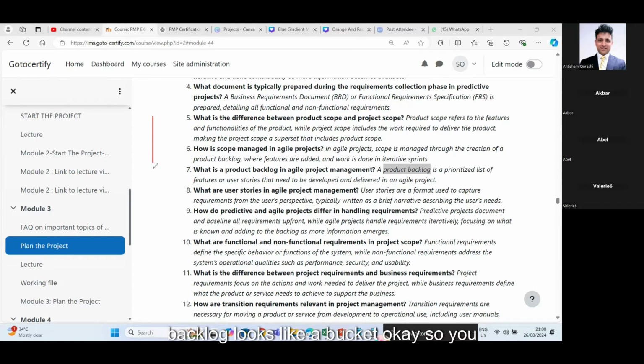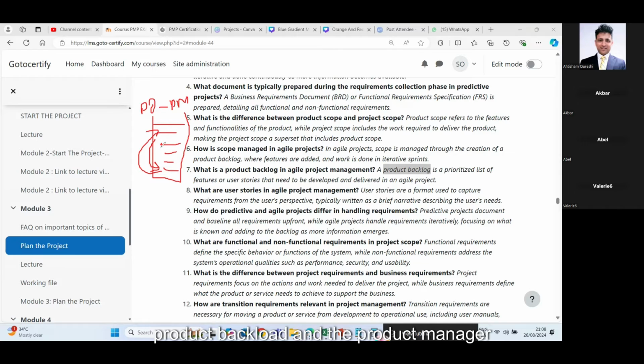Okay. So the backlog looks like a bucket. So you have a lot of stories in this bucket. Now which story to work on first, which should go up and which should go down, it is the matter of prioritization. So the product owner, his or her job is to work with the product manager to prioritize this product backlog. And the product manager works with who?